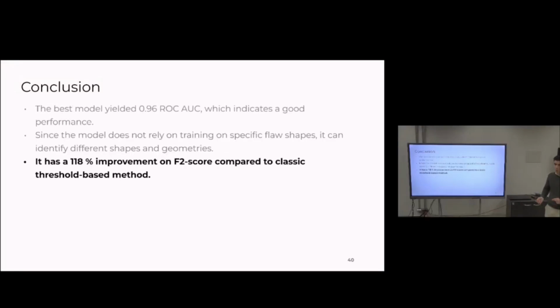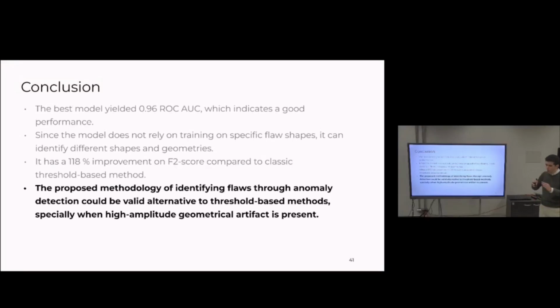Also, compared to the classic threshold-based approach, it showed a huge improvement. So overall, I believe that our model could be a good alternative to the classic threshold-based approach, especially when the signal-to-noise ratio is not ideal, so the flaw amplitude can be compared to the geometrical artifacts.